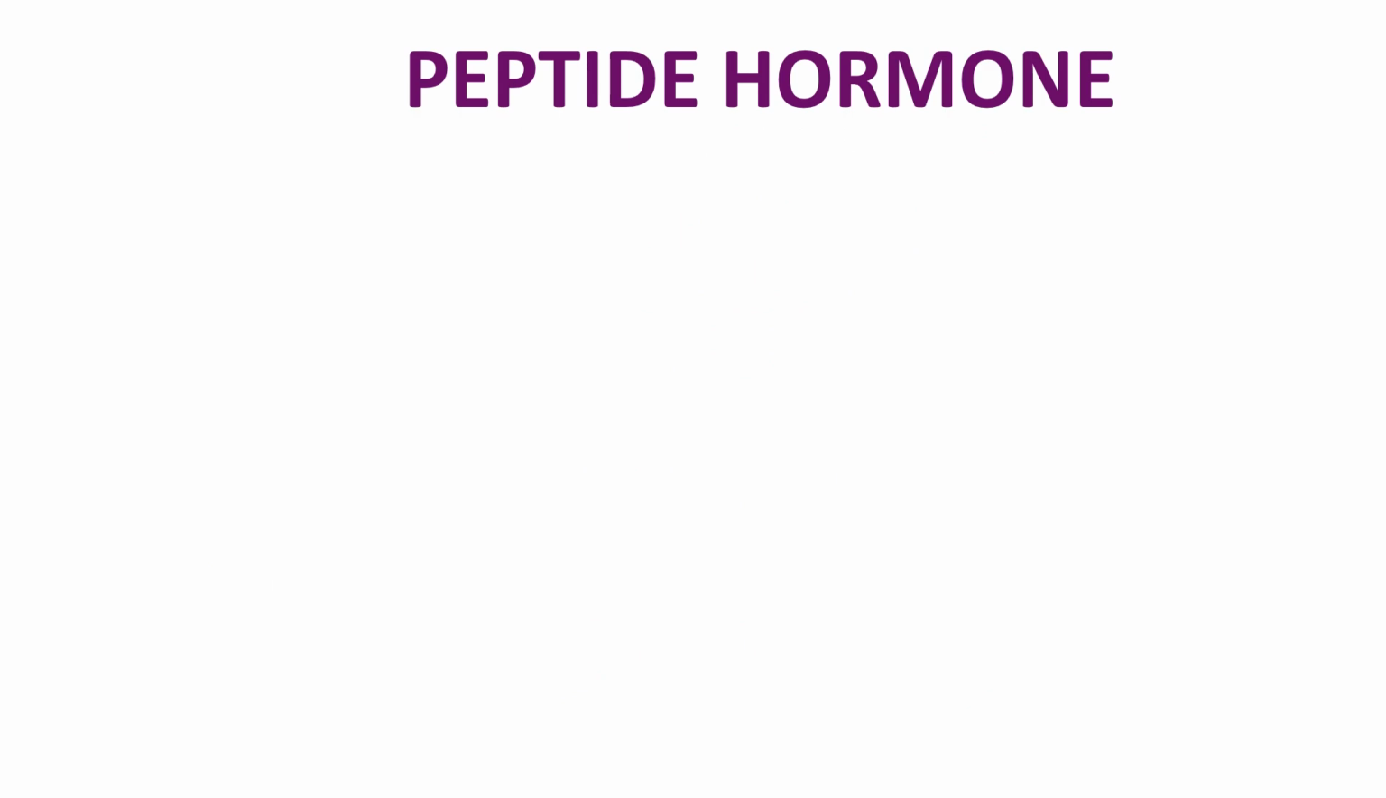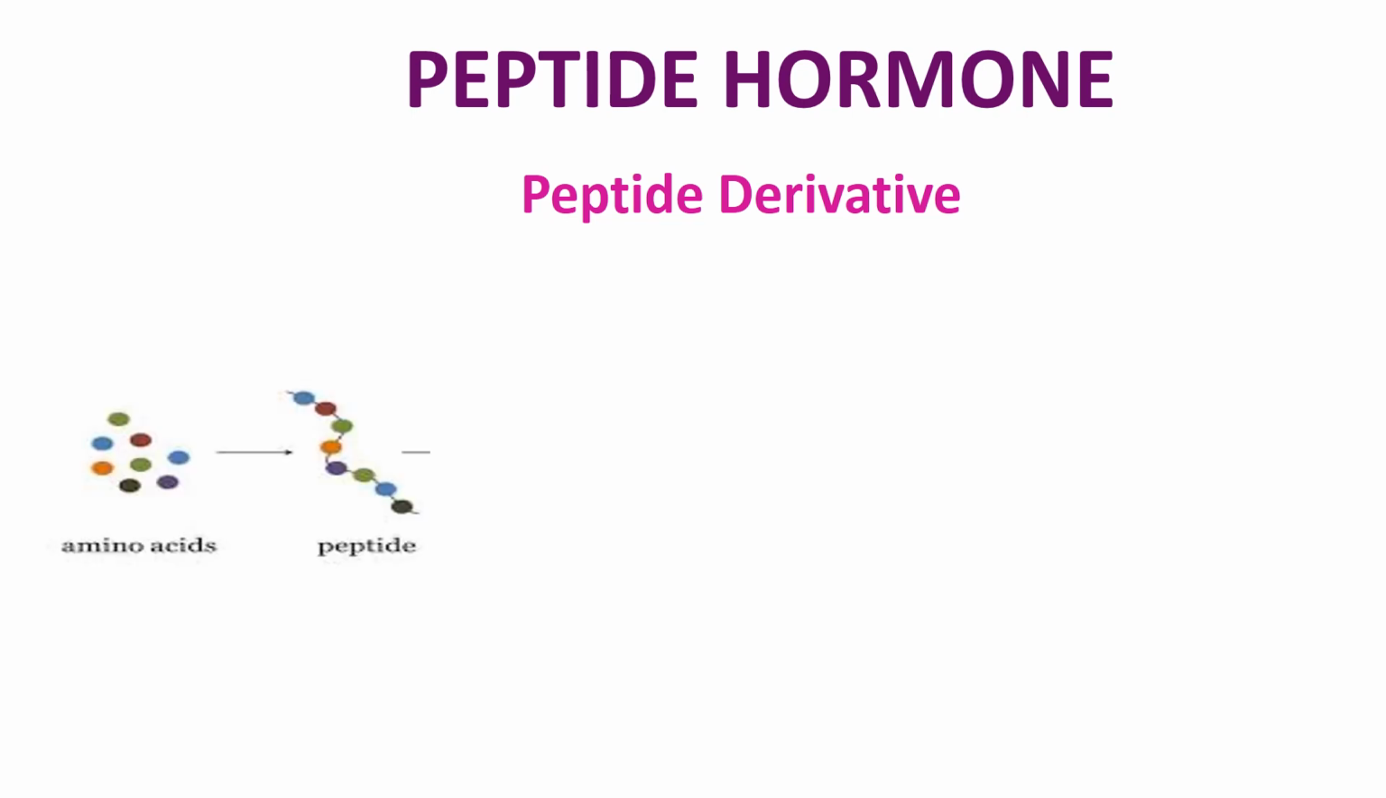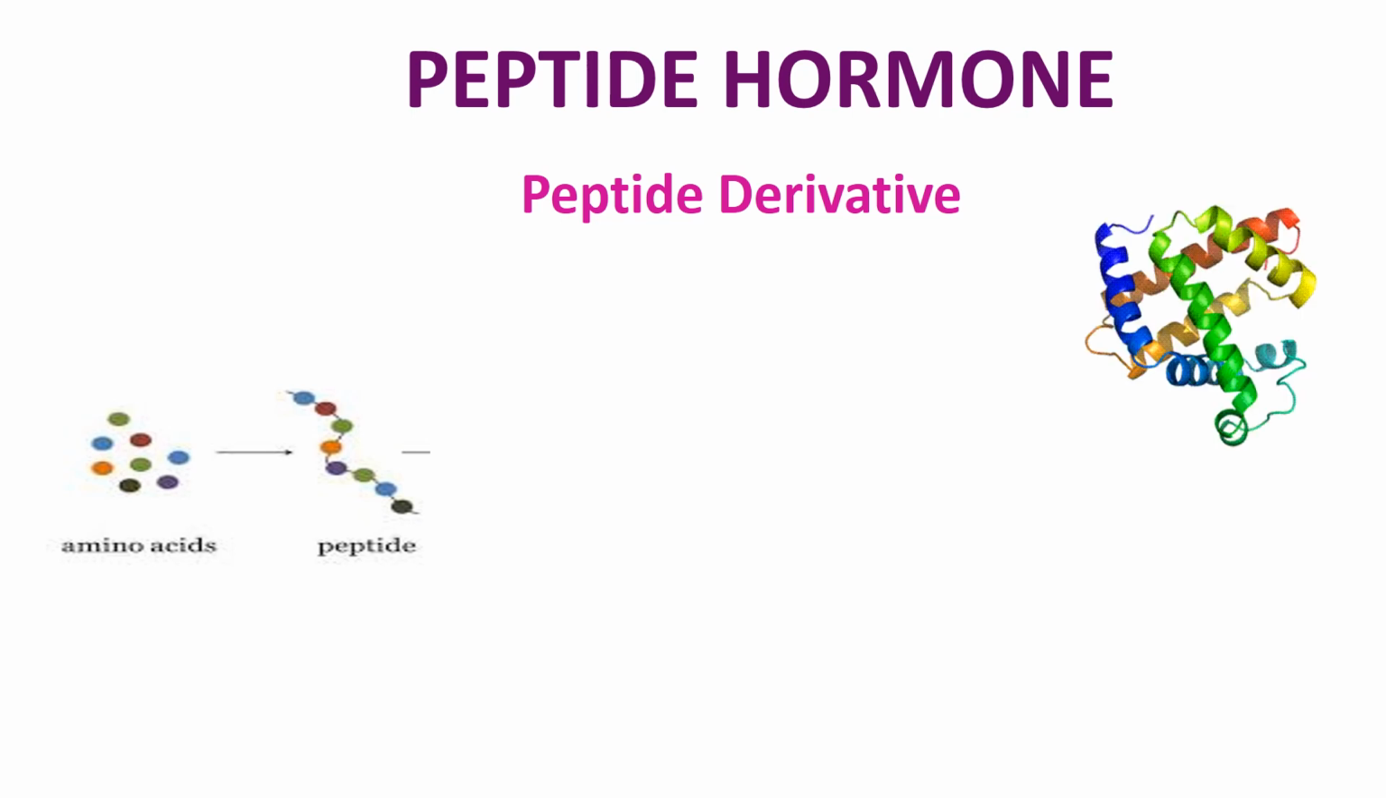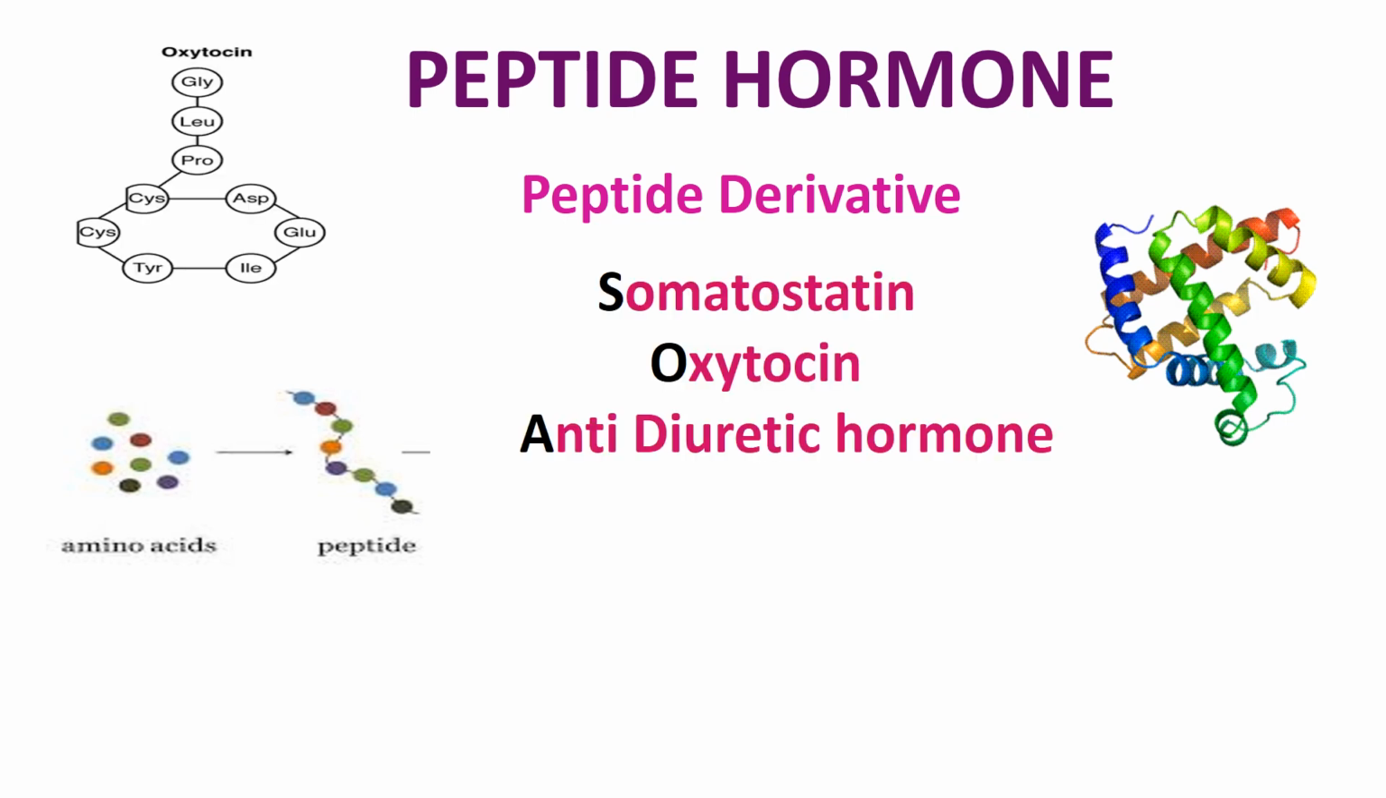Next are the peptide hormones. Peptide hormones are peptide derivatives made up of amino acids. When a small number of amino acids come together and join, they form a peptide. Here the structure of a peptide is given. The hormones included in this category are somatostatin, oxytocin, and antidiuretic hormone. Antidiuretic hormone is also known as vasopressin.